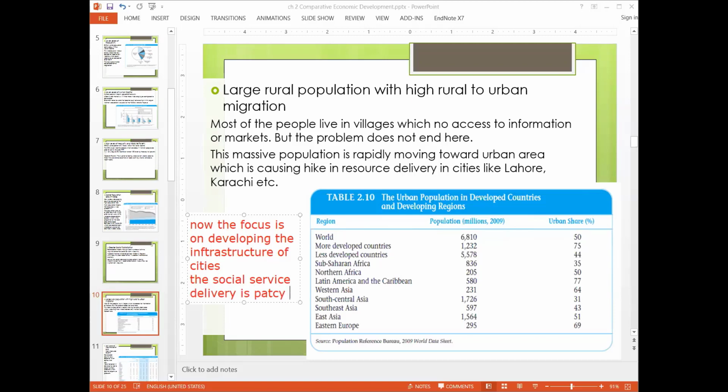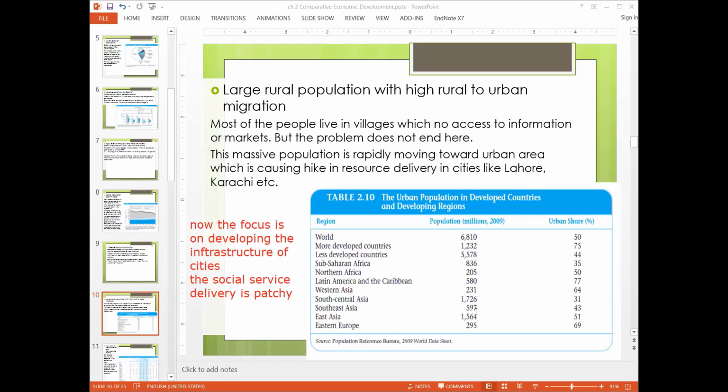It means the country's governance is only focusing on the city area, not the villages. So there is a divide between the quality of service delivery in urban and rural areas.